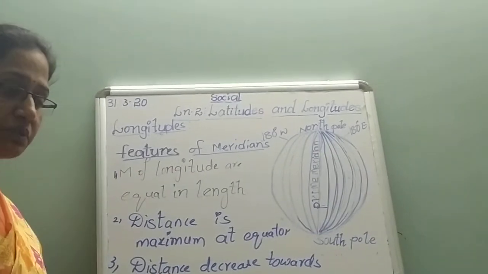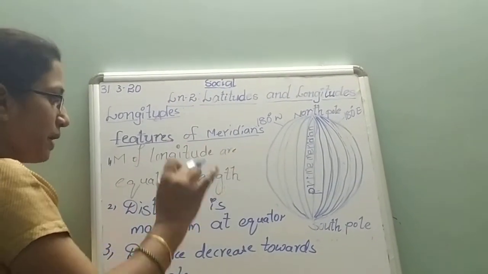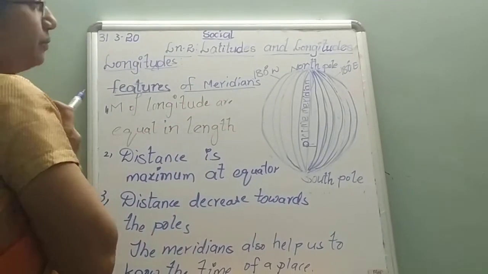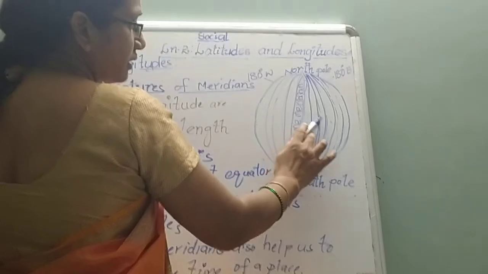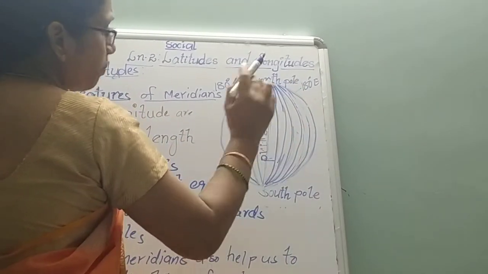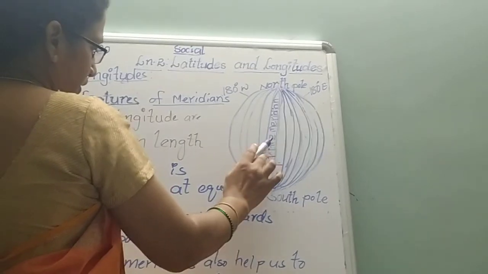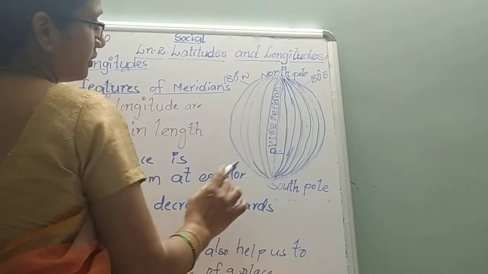The distance between two meridians is the maximum at the equator. Here observe the diagram. The distance between two meridians is maximum at the equator.